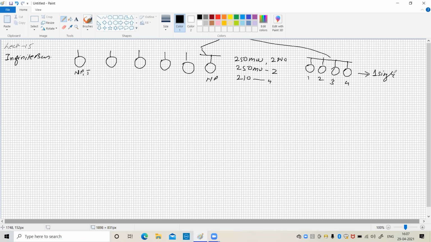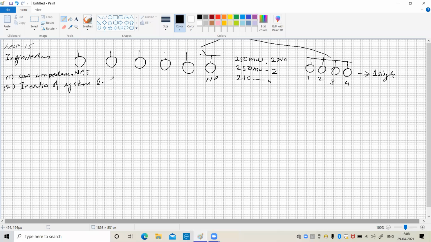Because of this, it has a large inertia. First, because all generators are connected in parallel, it has very low, say negligible, impedance, because they are connected in parallel, isn't it? Second, the inertia of the system becomes very large.